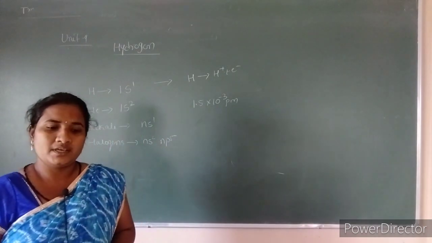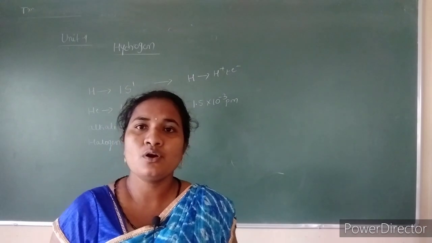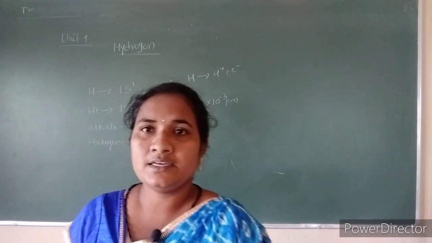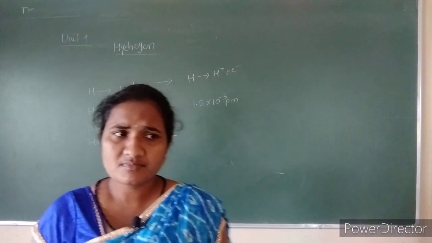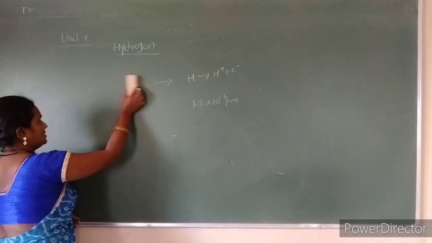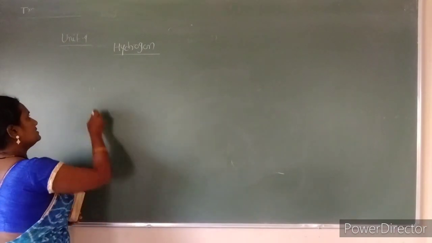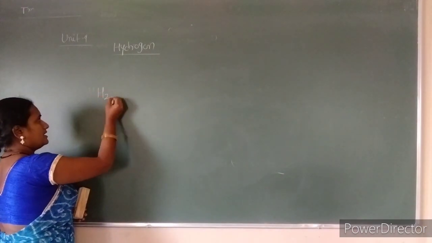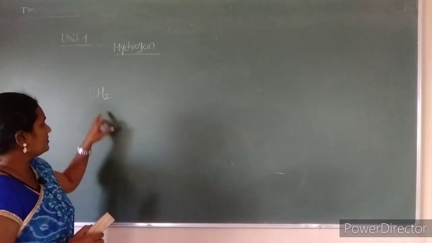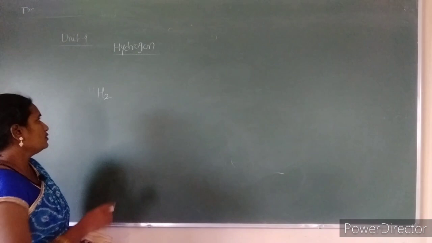So hydrogen has a unique character compared to other elements, and it exists in elemental form as dihydrogen. As I already said, hydrogen exists in elemental form as dihydrogen, represented by the symbol H2.